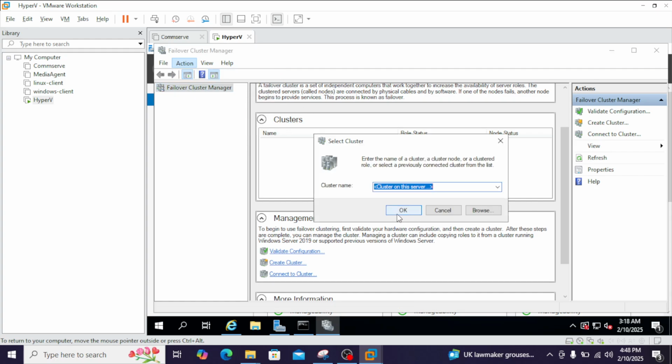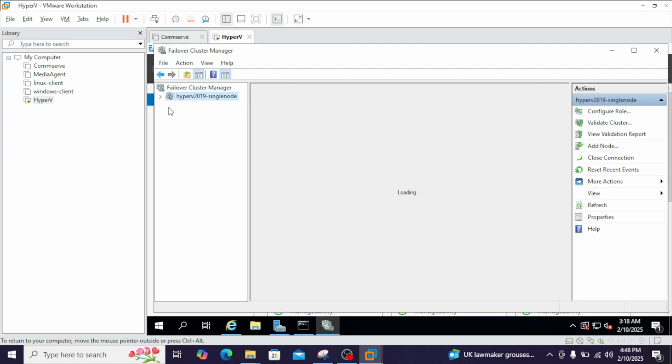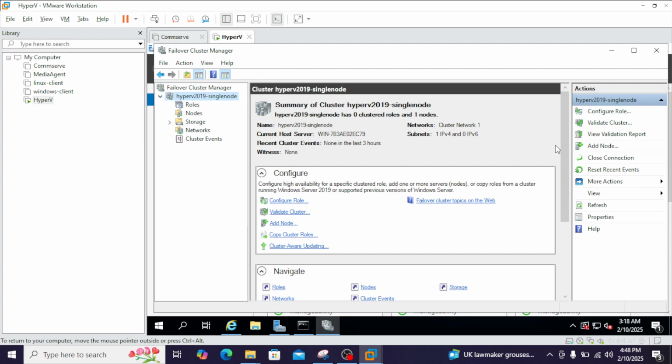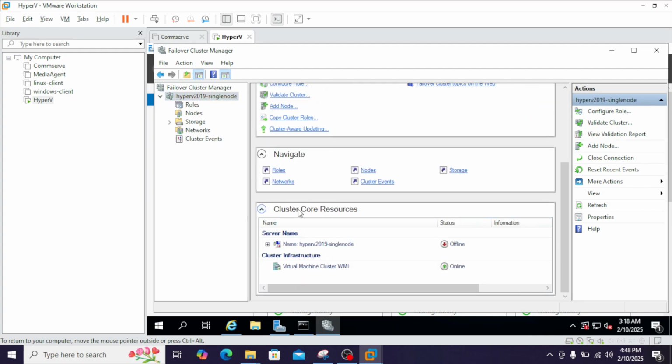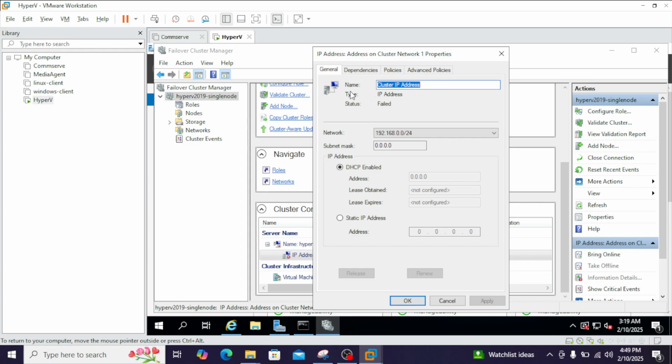You connect with the cluster. So I have to connect to this particular cluster, click on that cluster name and scroll down. There are cluster core resources and there is something called the Hyper-V single node. That's the name of the cluster. And if you click on that IP address, here you don't see the IP address assigned. What I'm going to do is assign one static IP. So let's give it 225.